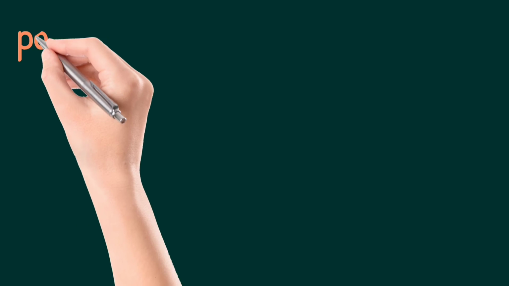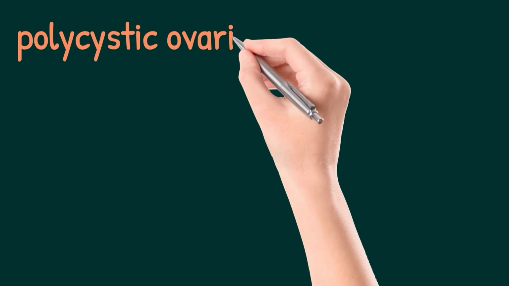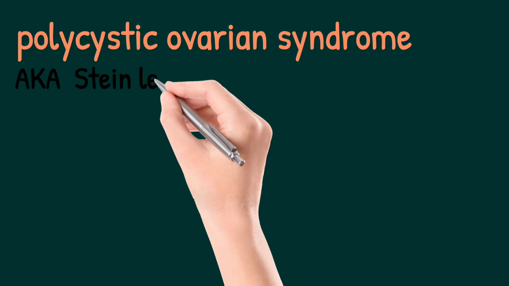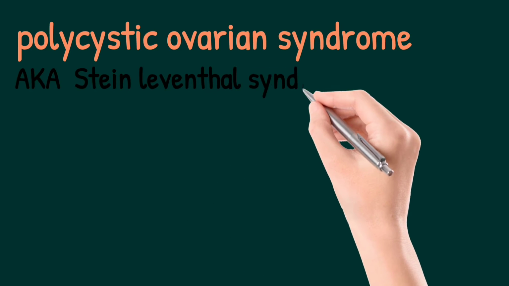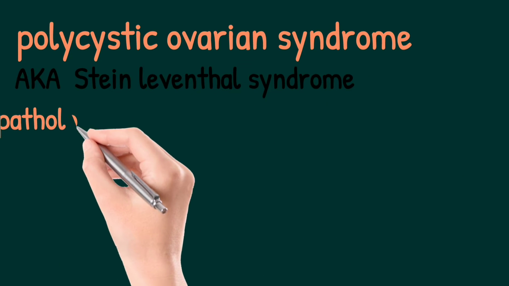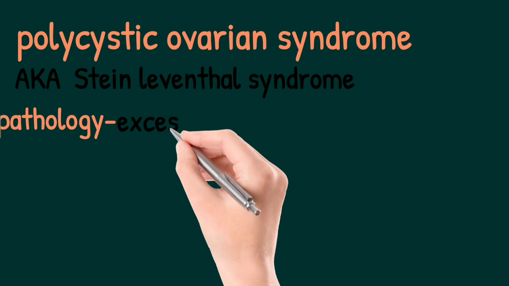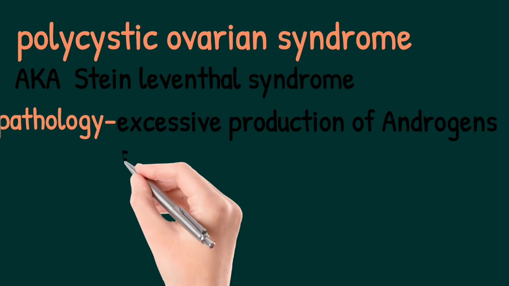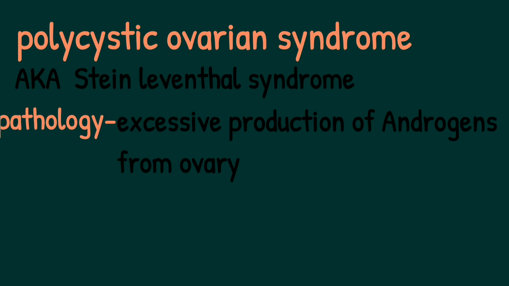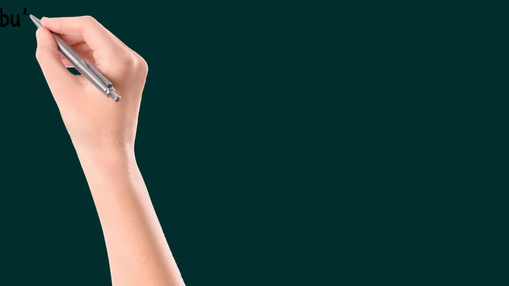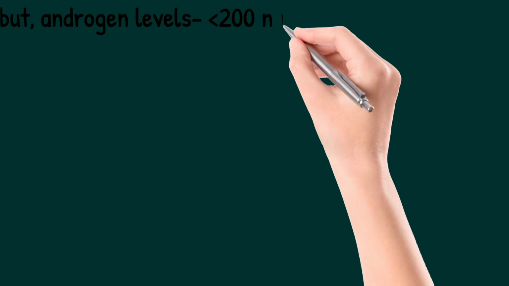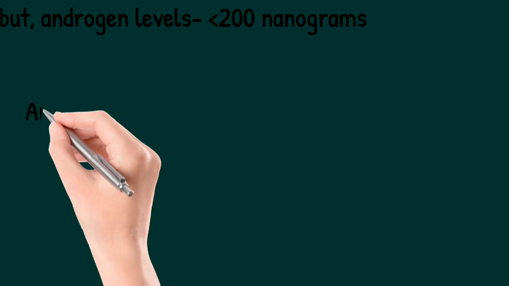What is PCOS? It is polycystic ovarian syndrome, also called PCOD, also known as Stein-Leventhal syndrome. What is the pathology? There is excessive production of androgens from the ovary, exactly to say thecal cells of the ovary. But usually these androgen levels will remain less than 200 nanograms.